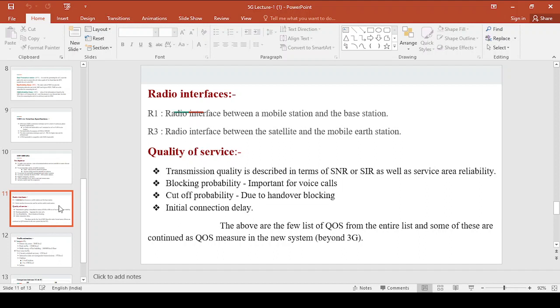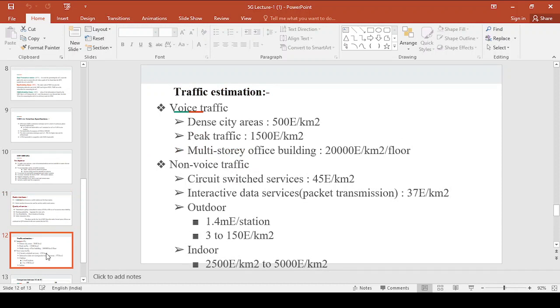Now coming to next slide, we have traffic estimation of 3G, right? Now this is voice traffic. Coming to first one, voice traffic in dense city areas. In city, the traffic estimation is 500 erlang per kilometer square. You know the term erlang, right? Now this is the traffic estimation for the voice under dense city areas.